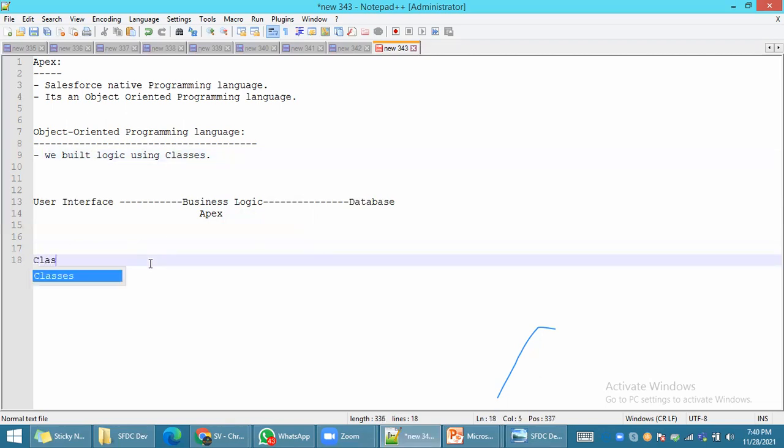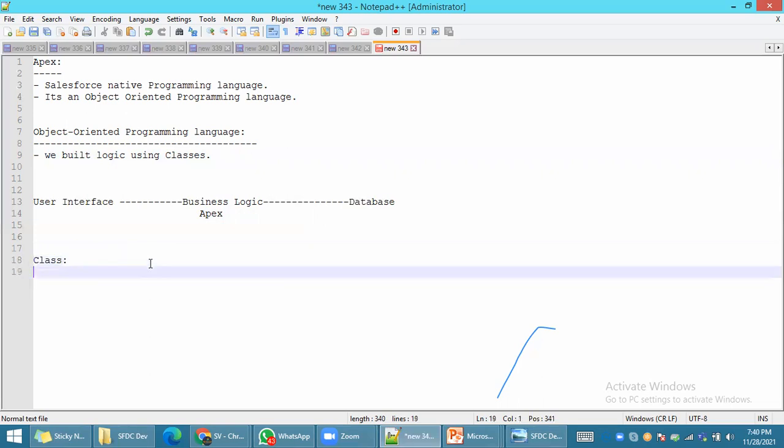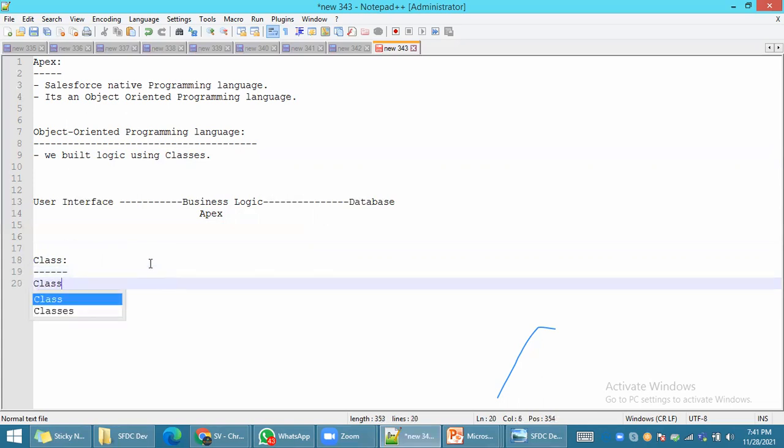What is a class? Do you have any idea what a class is? A class is a group of objects. A class is a blueprint.